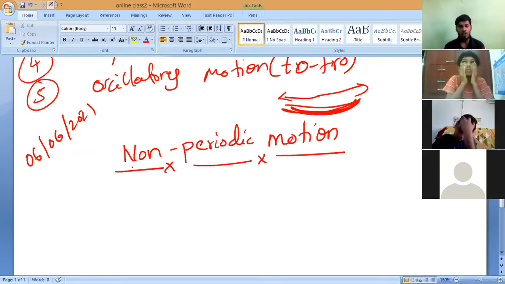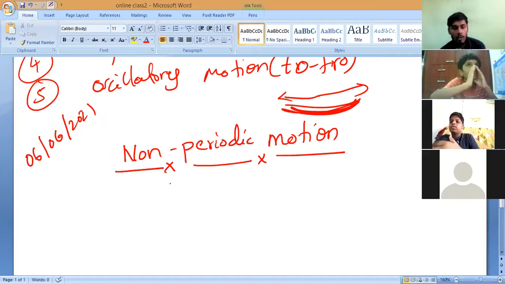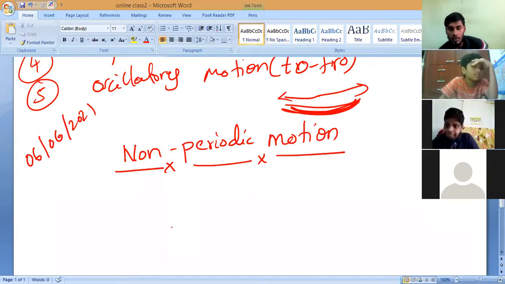That is called periodic motion. What are examples of periodic motion? Clock, motion of the earth, motion of the moon. Those are all the examples of periodic motion we have studied.